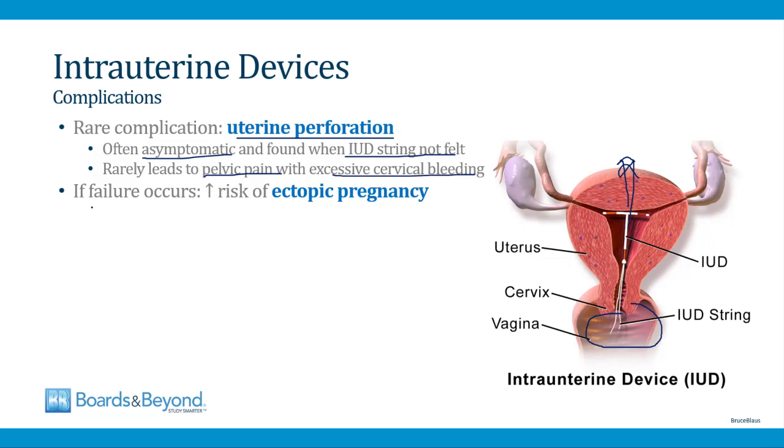And then you should also be aware that intrauterine devices can fail and lead to pregnancy, and when they do fail, usually the pregnancy is an ectopic pregnancy. It's very difficult for a pregnancy to implant in the uterus when there's an IUD present, but these pregnancies can implant in the fallopian tubes or outside the uterus, so when IUDs fail, they usually lead to an ectopic pregnancy.